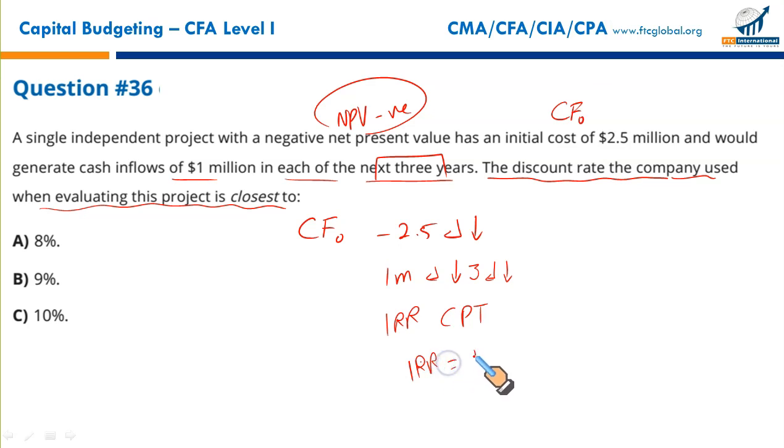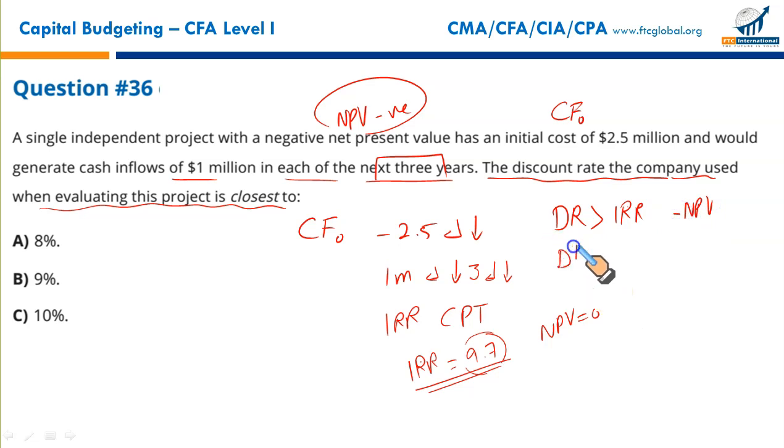Our IRR is 9.7. So this project is generating a return of 9.7 at which NPV is 0. At IRR, NPV is 0. Right. Now this is a very interesting idea, so please make sure you understand this concept. If your discount rate is greater than IRR, you have a negative NPV. If your discount rate is less than IRR, you will have a positive NPV.